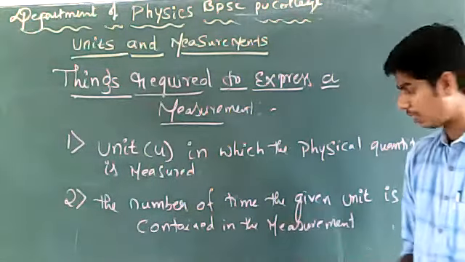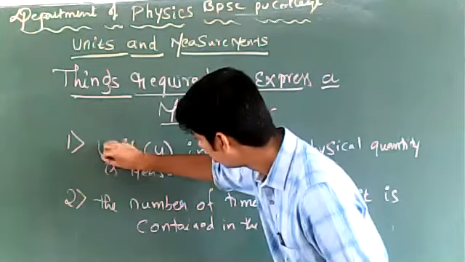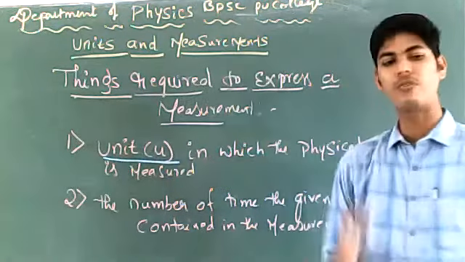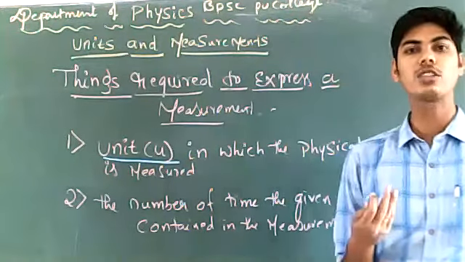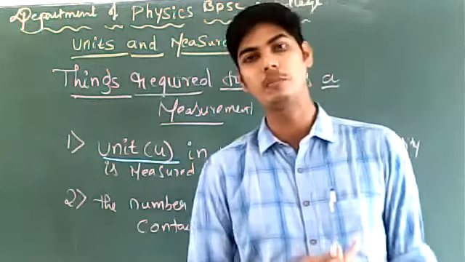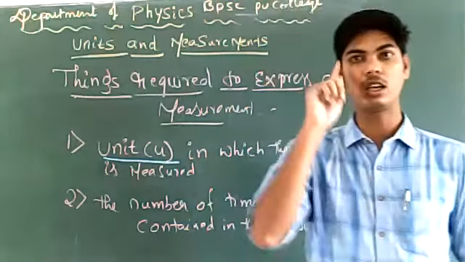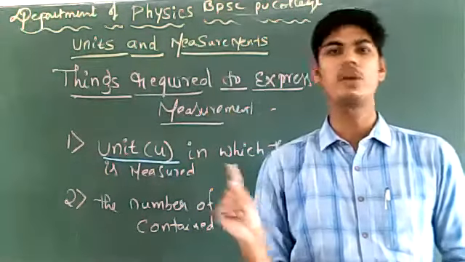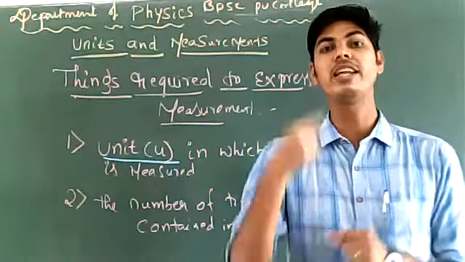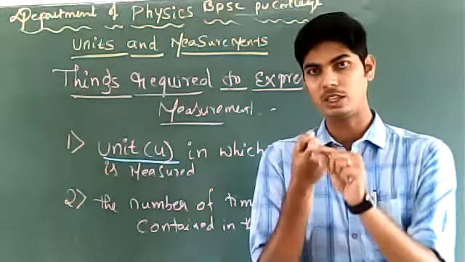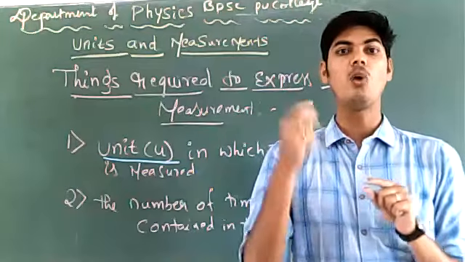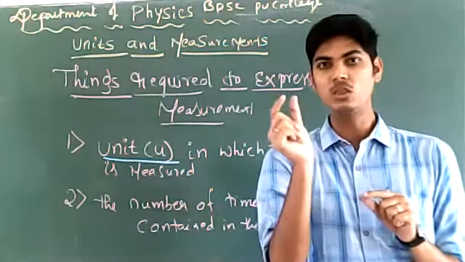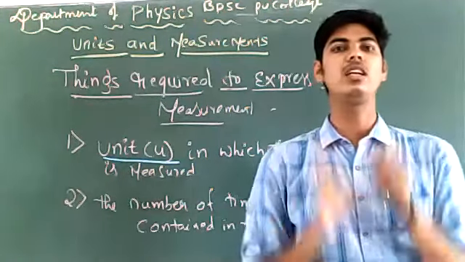The first is the unit. When I ask you what is the probable temperature of today, you must first think of what is the unit of temperature, or in what units I need to express the temperature. First you need the unit. Next, you should think in how many times this unit is contained in our measurement.